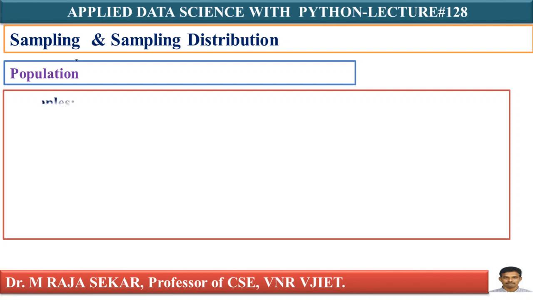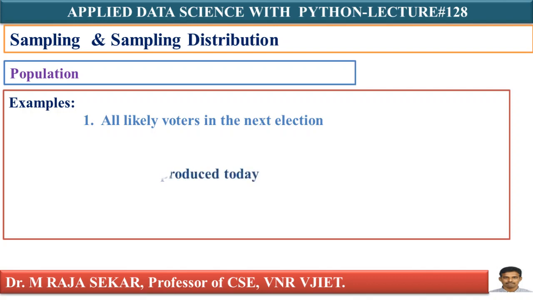Let me explain with simple examples: all likely voters in the next election, all pots produced today, all sales receipts for November. These are the examples for population. What is the definition for population? Set of all items. These are a set of all items or individuals of interest. All voters are individuals of interest.